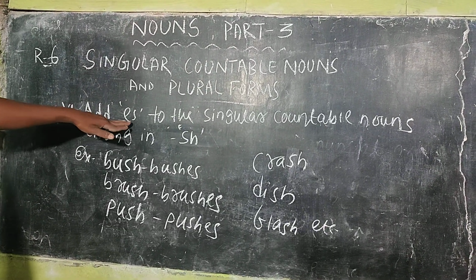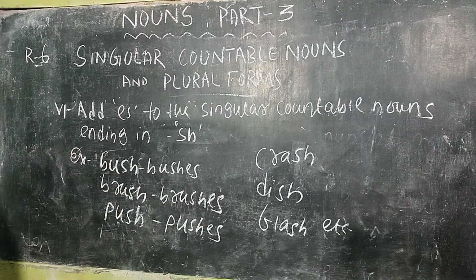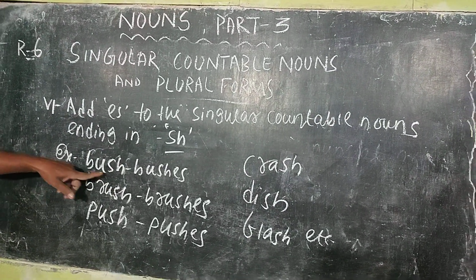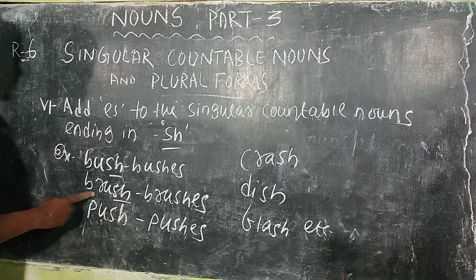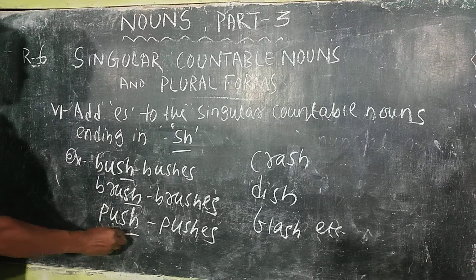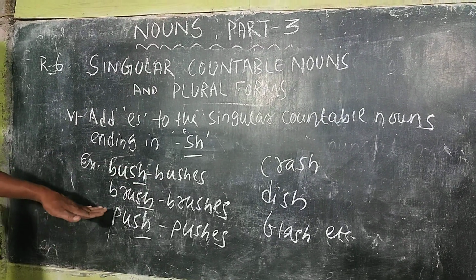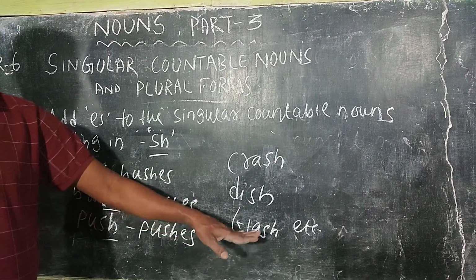Point 6. Add es to the singular countable nouns ending in sh. Here, bush having sh ending, in case of brush, push, sh ending. So simply add es: brush, brushes, bush, bushes, push, pushes, cross, crosses, dish, dishes, flush, flushes.